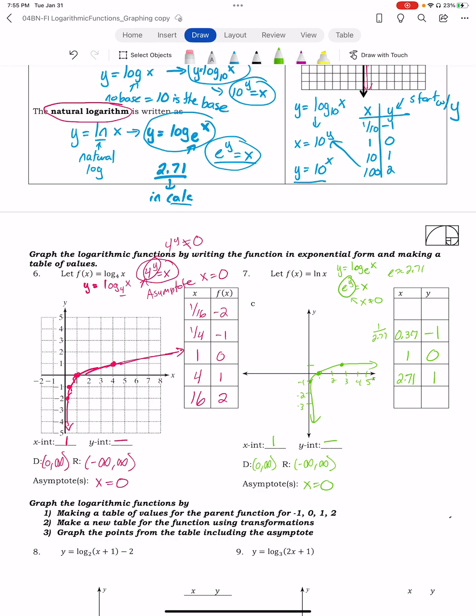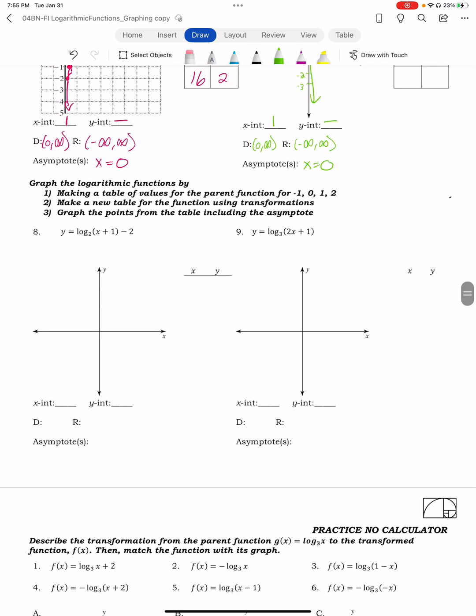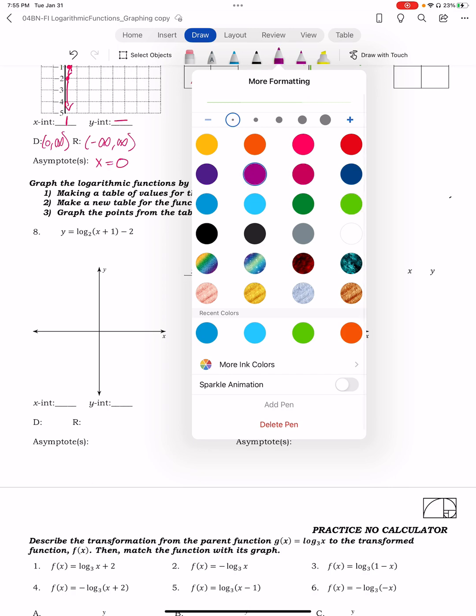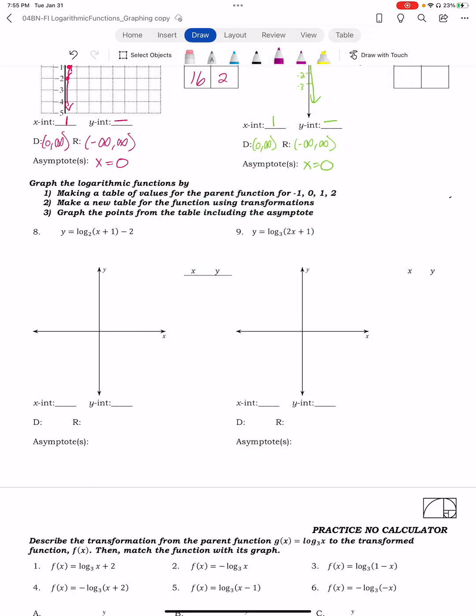All right, just 2 more. Now we have y equals log base 2 of x plus 1, minus 2. I'm going to do the same thing that I've been doing with our transformations tables.